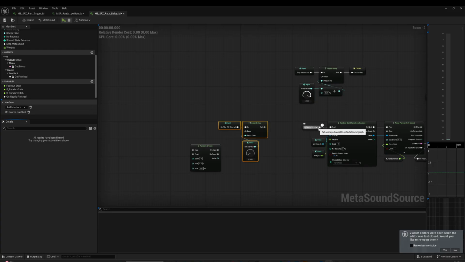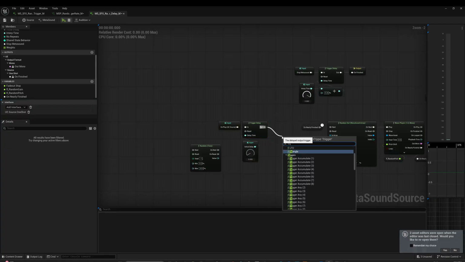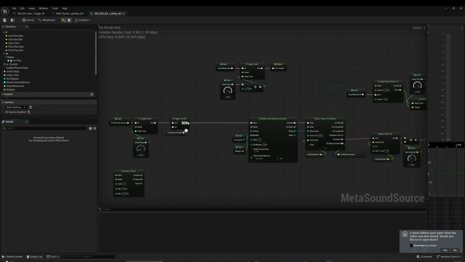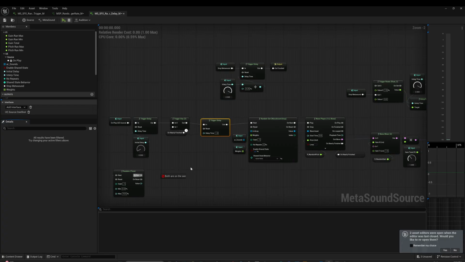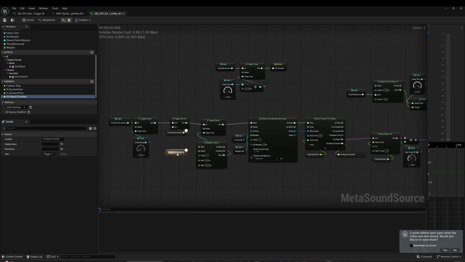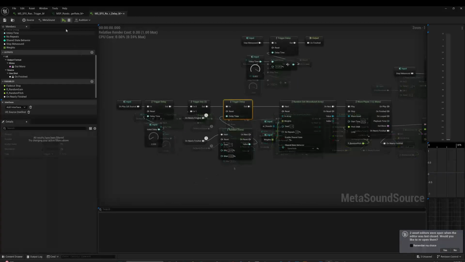Now that this is set up, we could just put a delay before the random get to create the delay transition type. This means that we don't have to create a separate patch for the sample accurate one because it's just a delay transition with the delay set to 0. So here we have the onPlay input, and after that is our trigger delay, our initial delay. After that, I have the delayed onNearlyFinished, and then a trigger delay to define our delay time. I added a random time node to that, which is also triggered by the onNearlyFinished variable so that the random time resets every time a new sound is played. Let's test it out now.